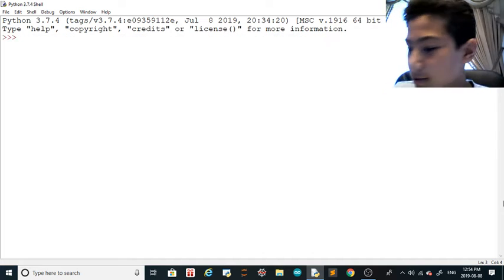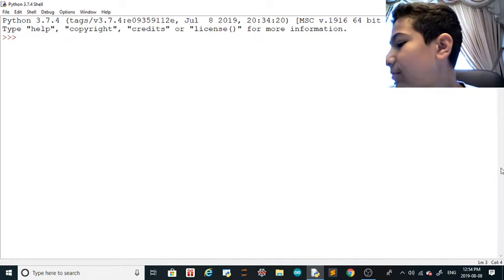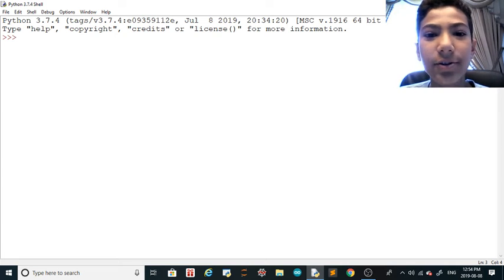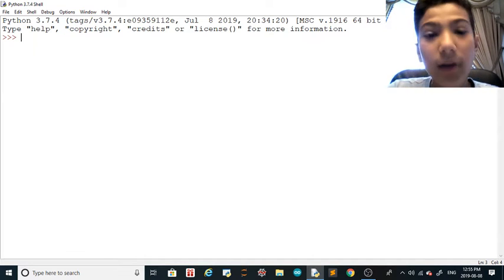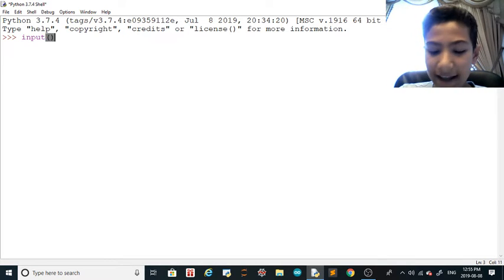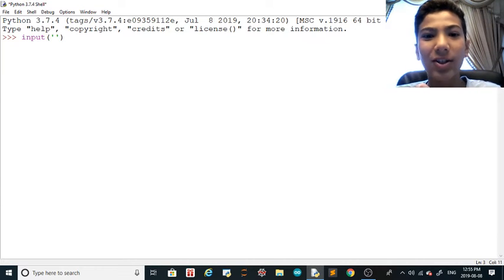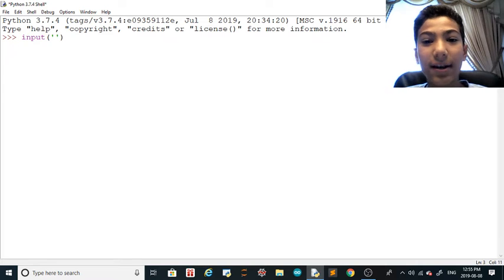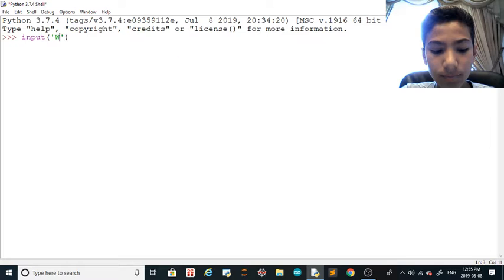All right, so let's get started on user input. What's user input? How do you make a user input? It's input. It takes parameters, and what you put inside is the question you're going to ask. So let's say you want to multiply a number by 2. So you say, what number do you want to multiply by 2?